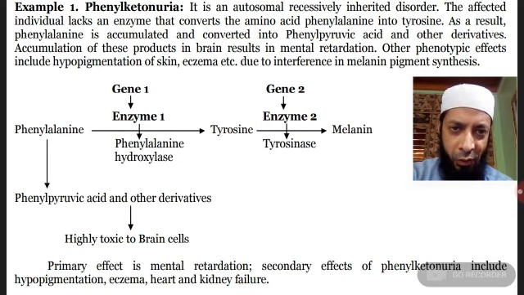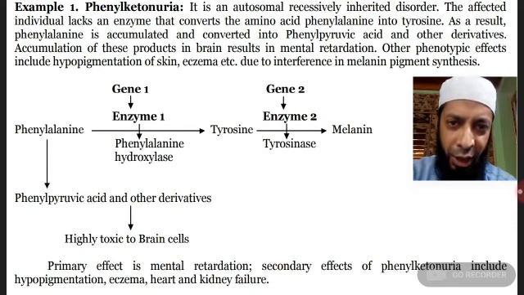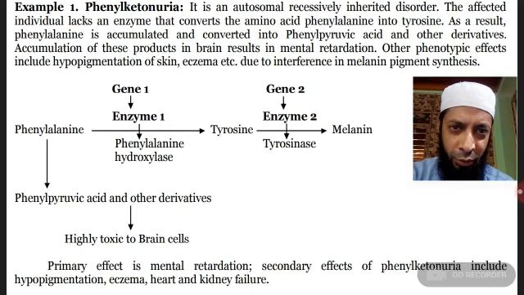when phenylalanine hydroxylase is not formed, what happens? The amino acid phenylalanine accumulates and is converted into phenylpyruvic acid and its derivatives. As seen in this diagram, phenylalanine gets converted into phenylpyruvic acid and its derivatives, and accumulation of these products in the brain results in mental retardation.